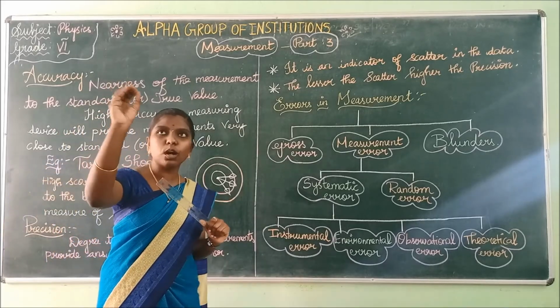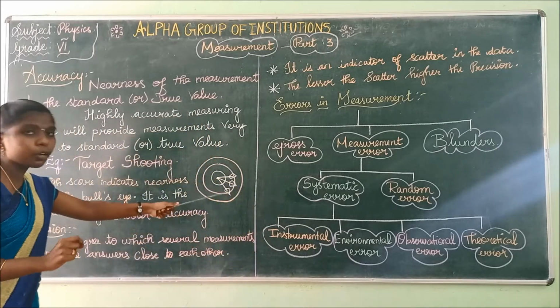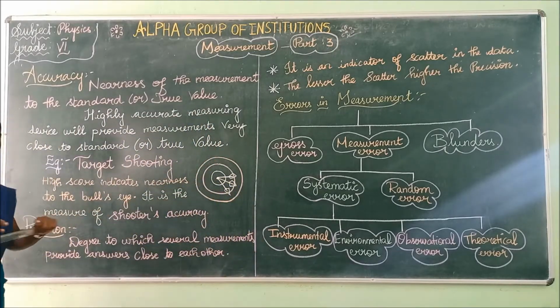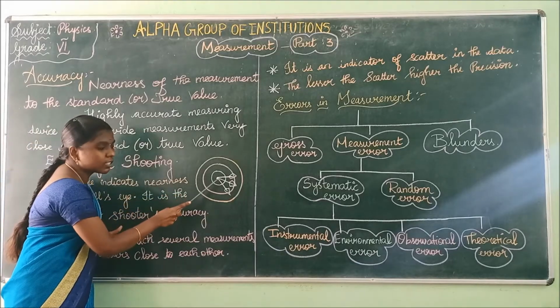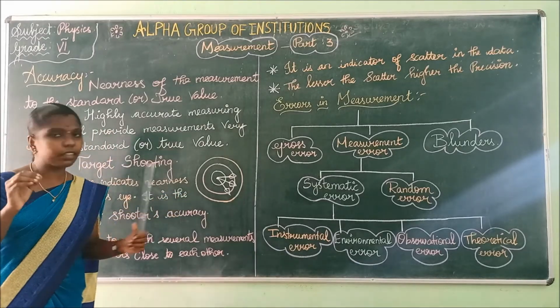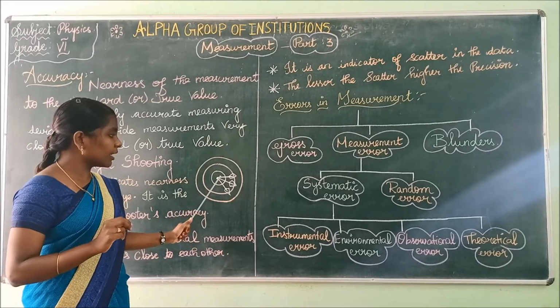This is an example for accuracy: fixing that arrow at the accurate center point. Target shooting game is an example for accuracy. High score indicates nearness to the bull's eye. Bull's eye is nothing but the center. A board will be given to you and there will be a center point.